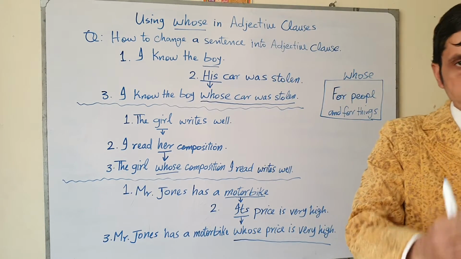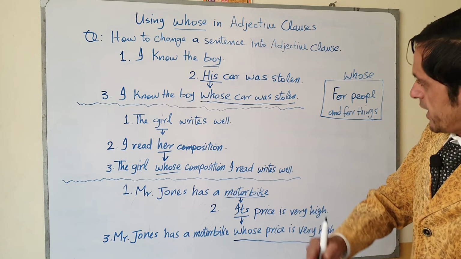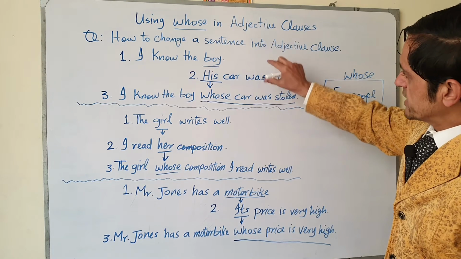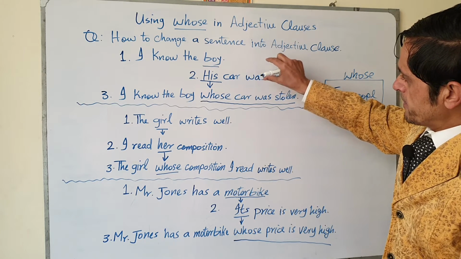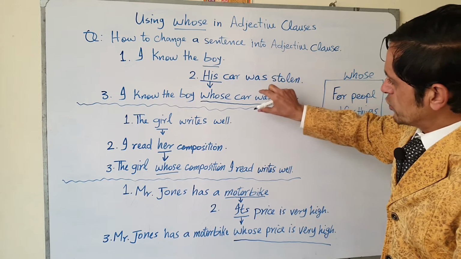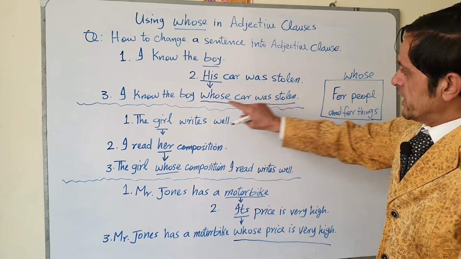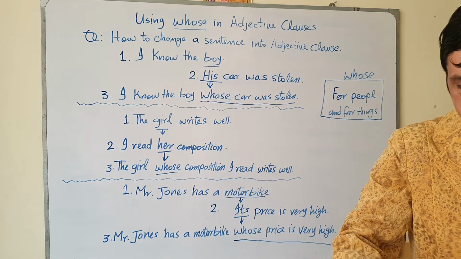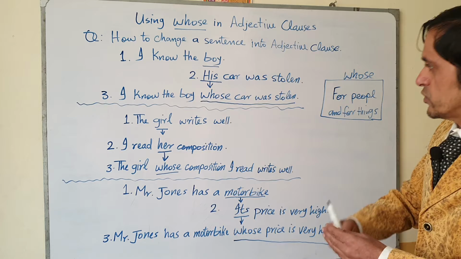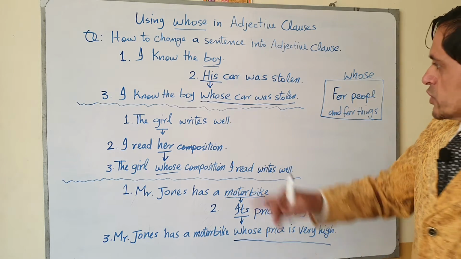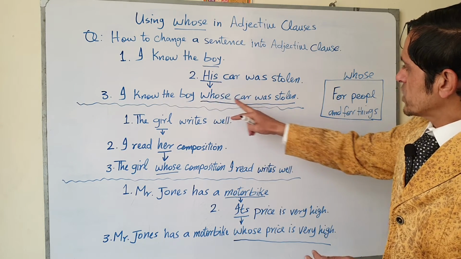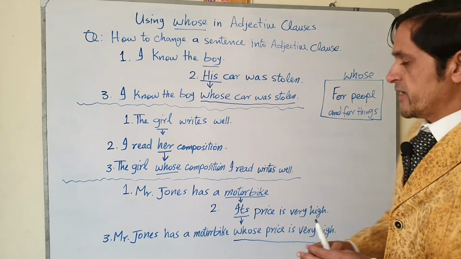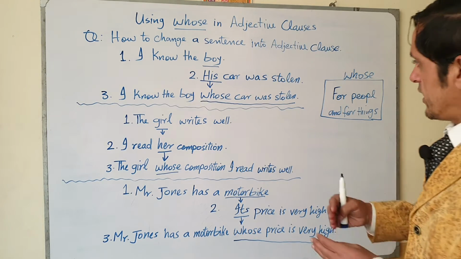It means that you changed a complete sentence into a clause, or you can say you changed an independent clause into a dependent clause. And now his car was stolen, so this is an independent clause, and if you want to change it into a dependent clause, you will change in this way, whose car was stolen.